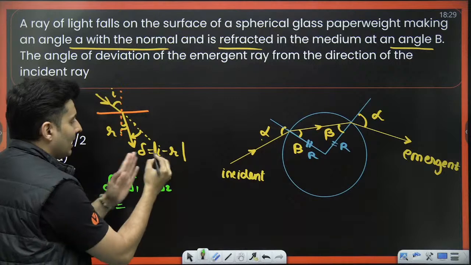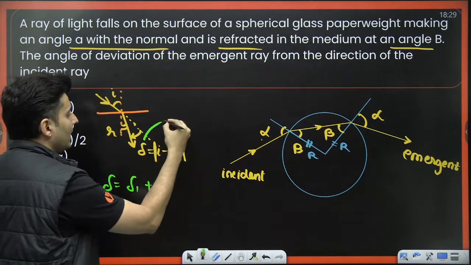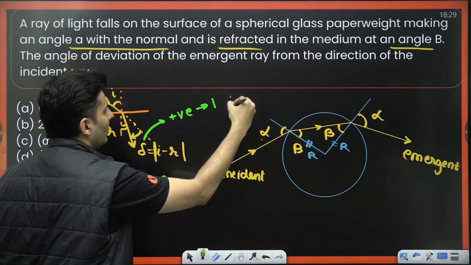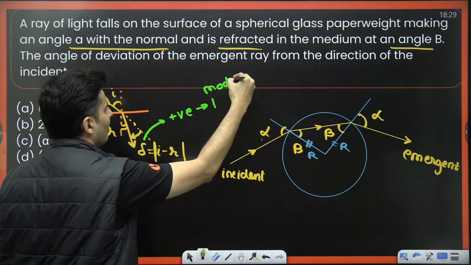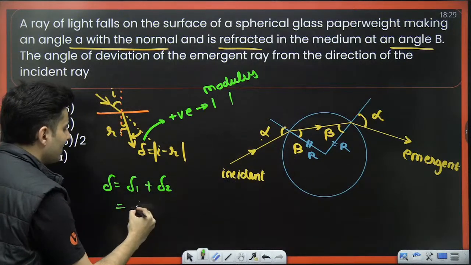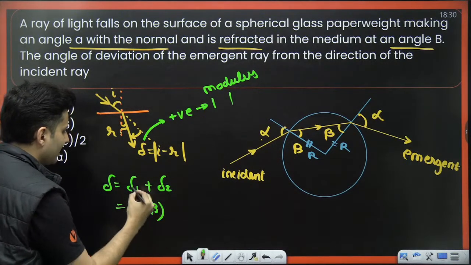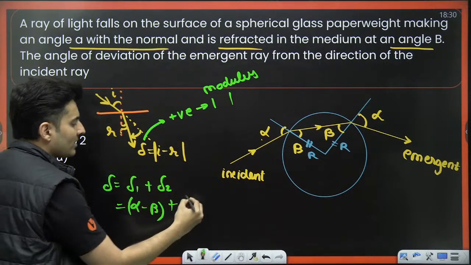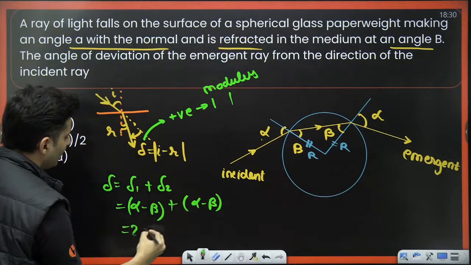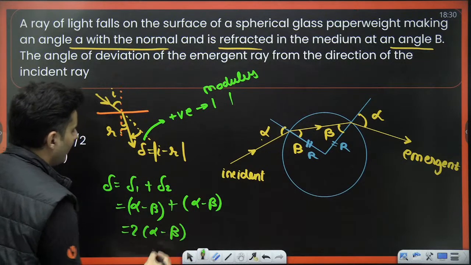Delta 1, bigger angle minus smaller angle. Remember, delta is always made positive. Hence, you use the modulus symbol. So, alpha is bigger or beta is bigger? Obviously, alpha is bigger. That's the first deviation. Plus, who is bigger, alpha or beta? Obviously, alpha. So, alpha minus beta. Hence, it will be 2 times alpha minus beta.